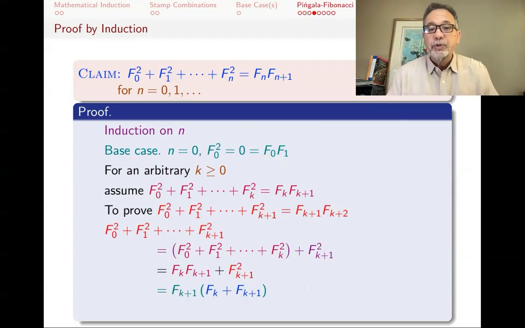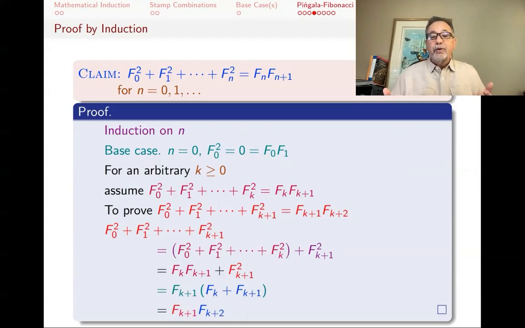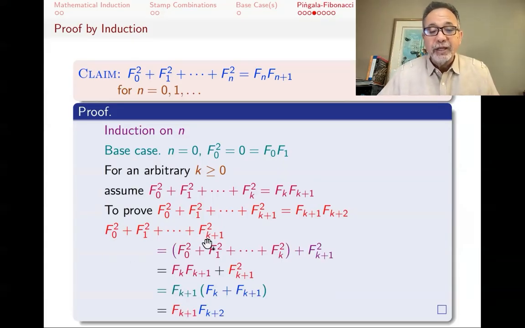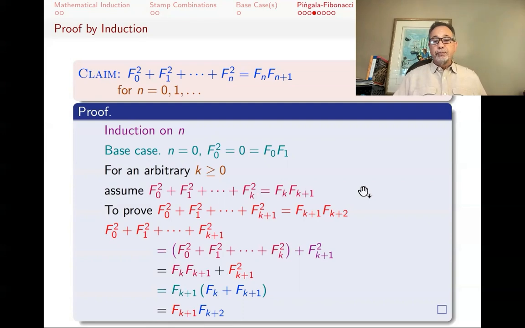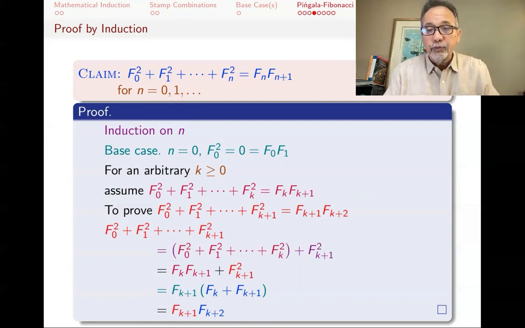Now I remember that this was the Pingala-Fibonacci sequence, and the Pingala-Fibonacci sequence had a recurrence relation, that fk plus f(k+1) is the next one, and the next one is f(k+2). And that's exactly what I wanted to prove. I proved that f0 squared plus all the way till f(k+1) squared is f(k+1) times f(k+2), and so the proof is complete. So this was a usual proof by induction.